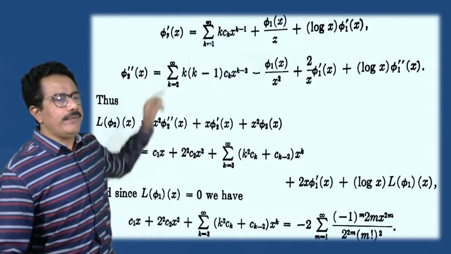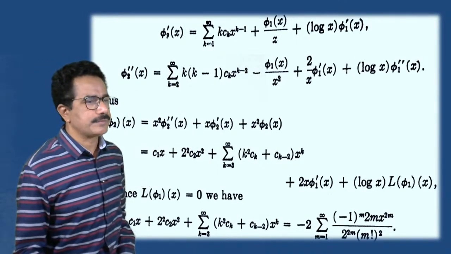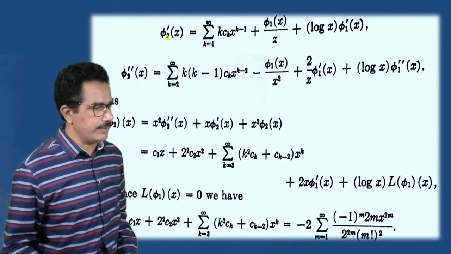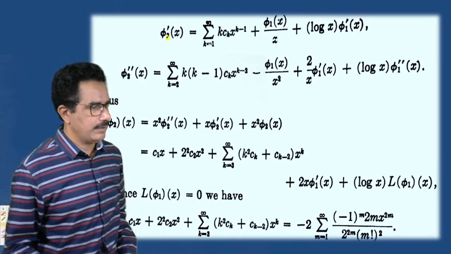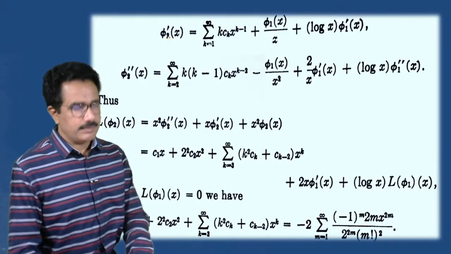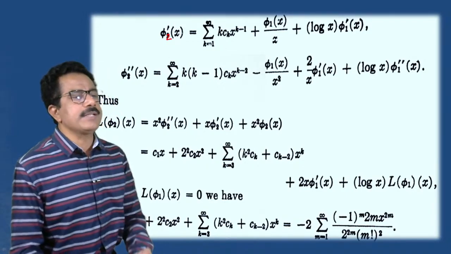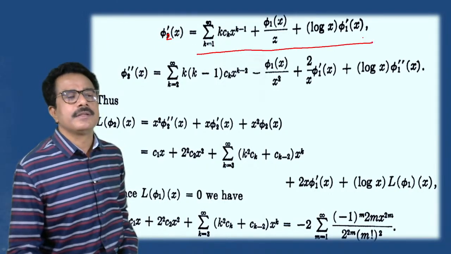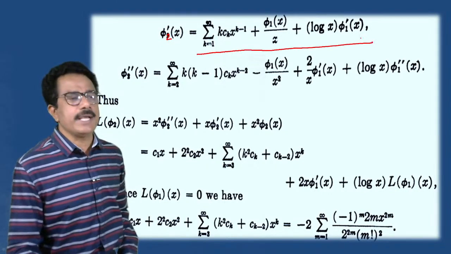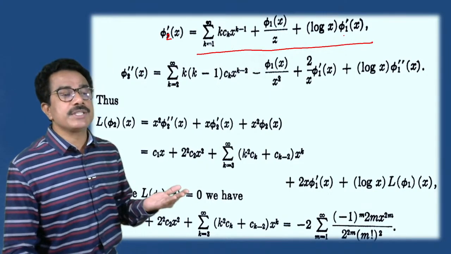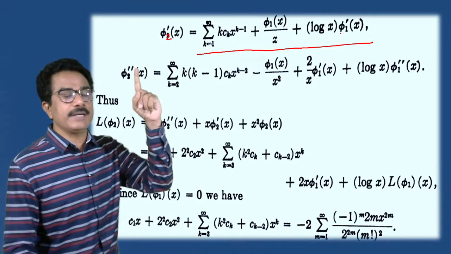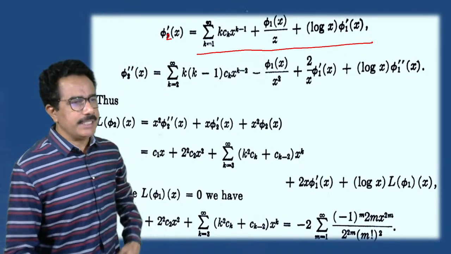Now phi2 of x is equal to this. This is phi2. phi2 dash of x is equal to the summation, if we differentiate this. phi2 dash is given by the equation; first, we have written there phi1 and phi2, and we put these values there.